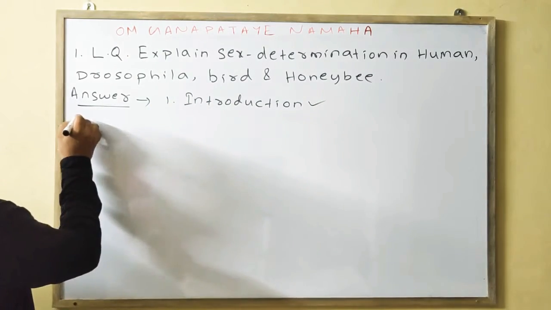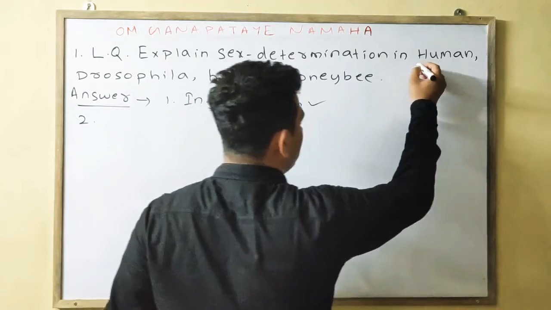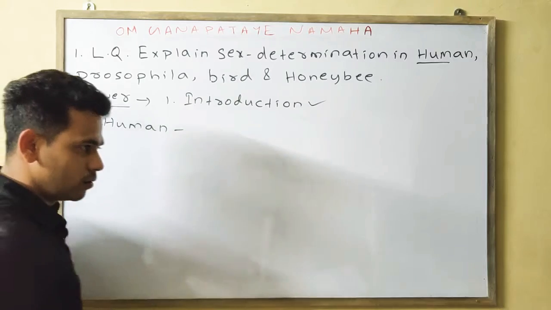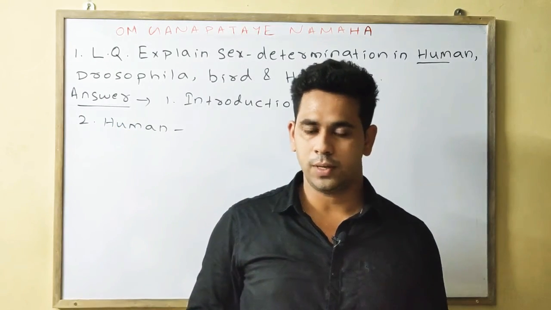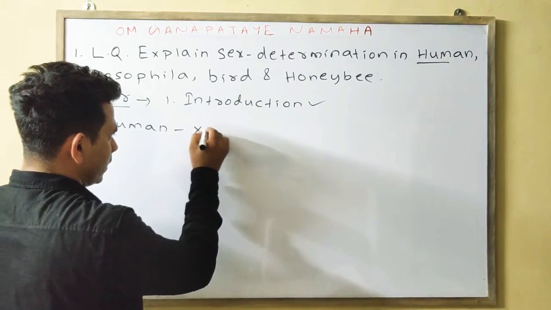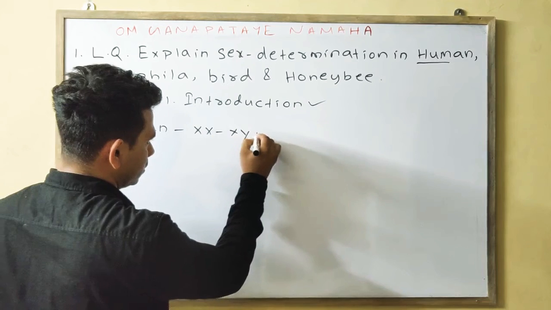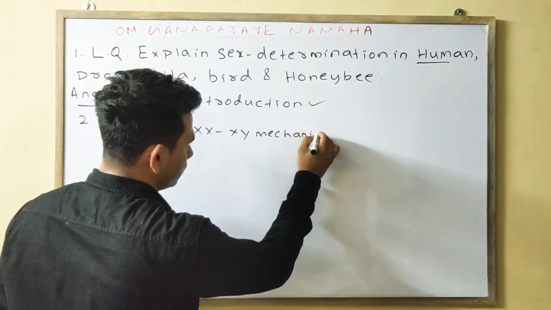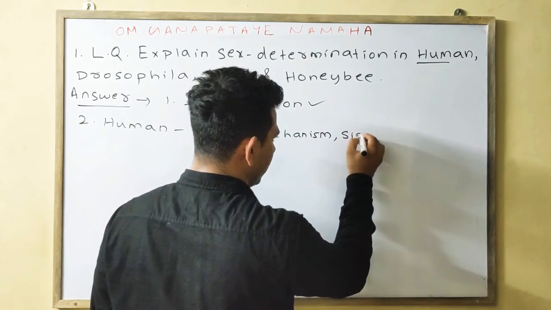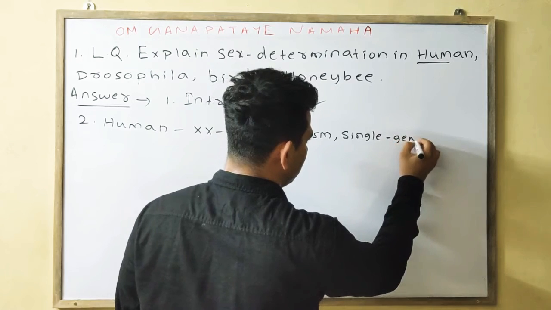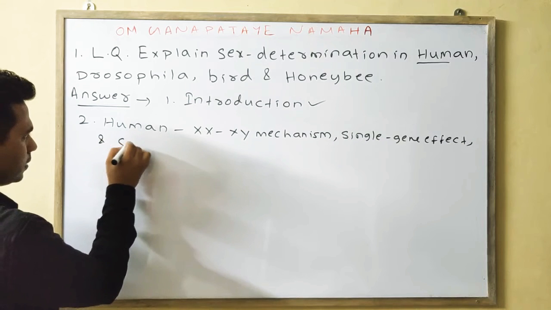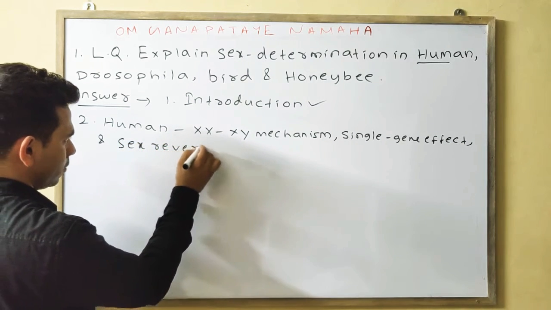The second point you will write is the case of the human being. What will you write in the case of the human being? First you will write the chromosomal mechanism, that is your XX, XY mechanism. Then you will write the single gene effect, and also you will write the sex reversal.